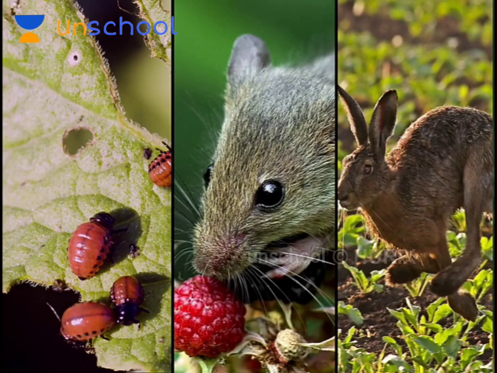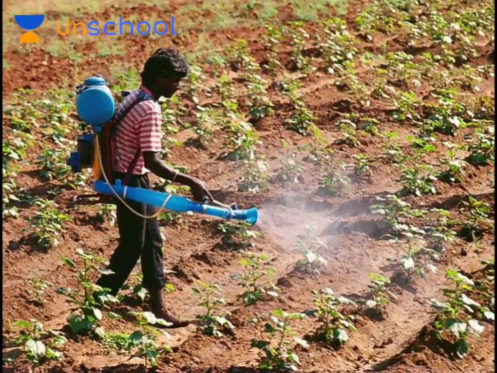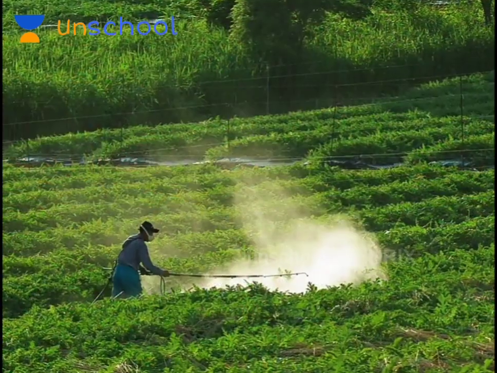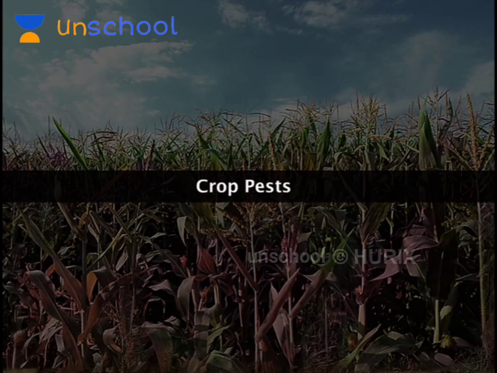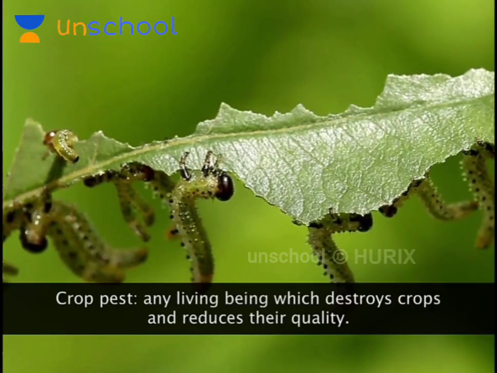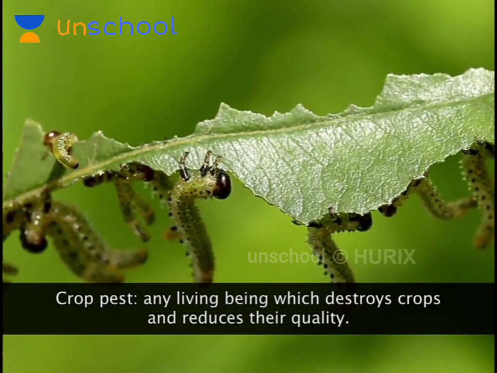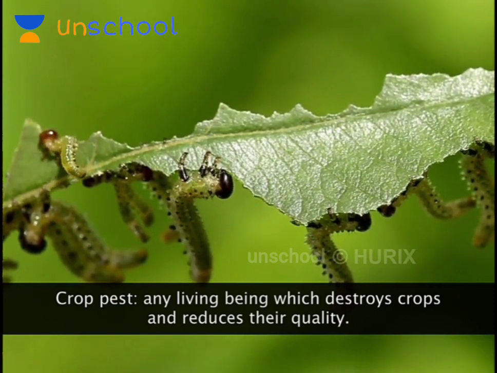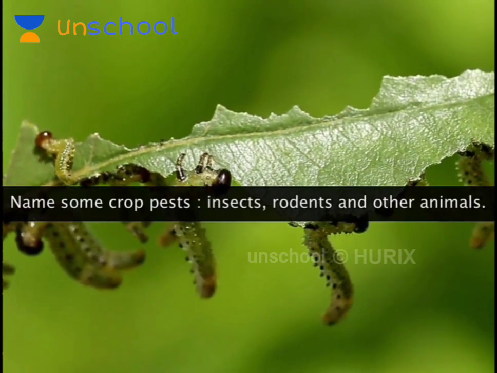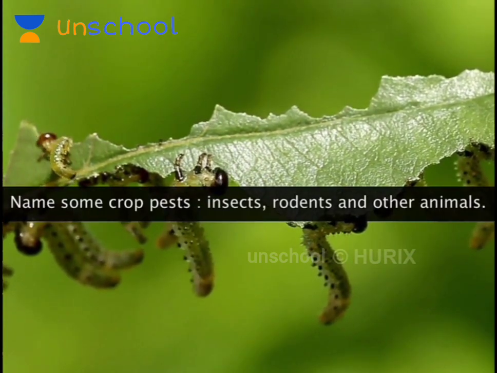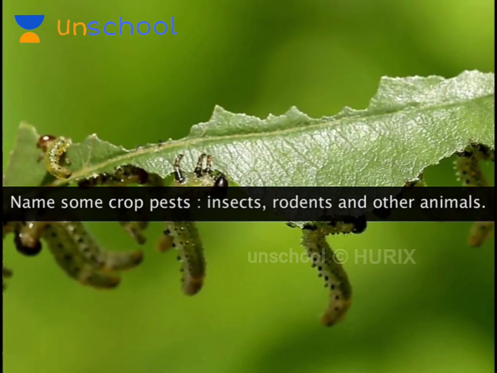Crop pests are insects, rodents, or other animals that destroy crops. Let's take a look at how some of these pests affect plants, and the steps farmers take to prevent them from damaging their crops. Any living being which destroys crops or reduces their quality is called a crop pest.